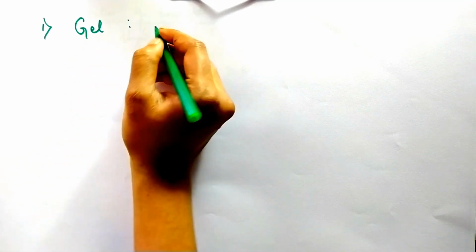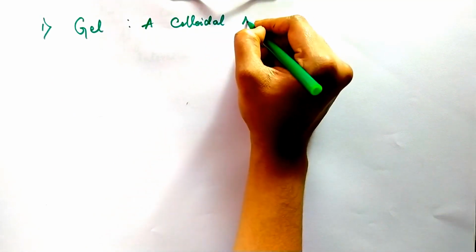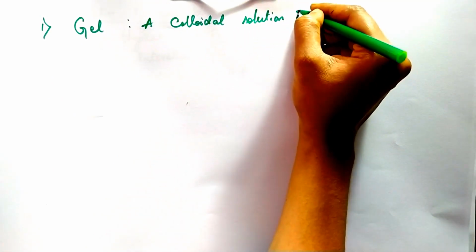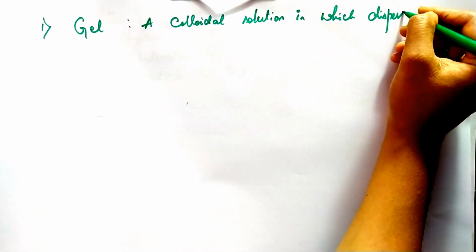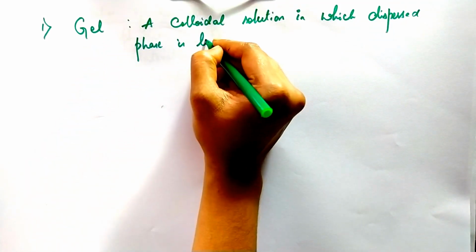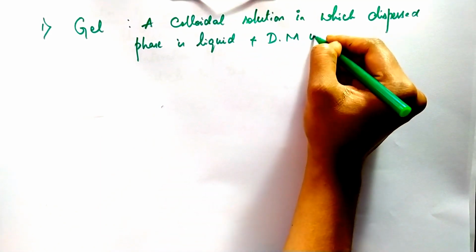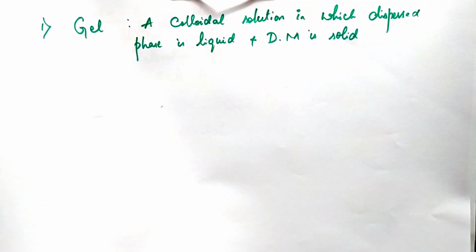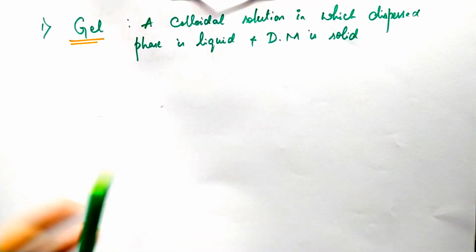A colloidal system, a colloidal solution in which the dispersed phase is liquid and the dispersion medium is solid is called a gel. We take gels, okay.